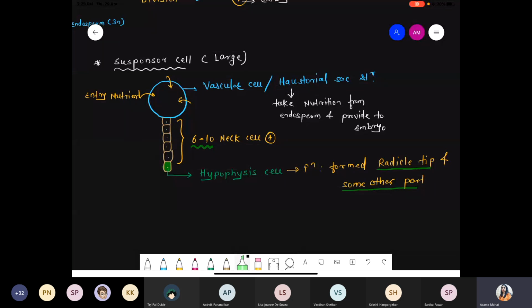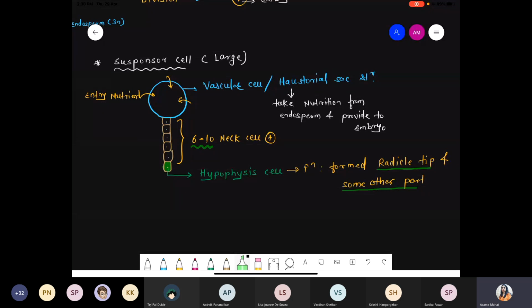Below it, 6 to 10 neck cells are present. We have drawn 6, but in dicots minimum 6 and maximum 10 are present. The terminal cell is called the hypophysis cell, which is responsible for formation of the radicle as well as some other part.